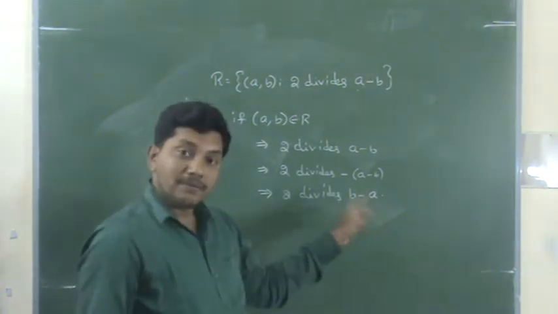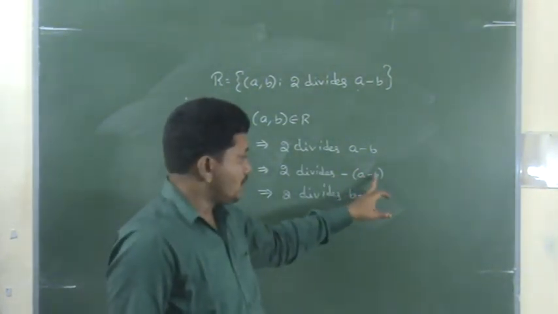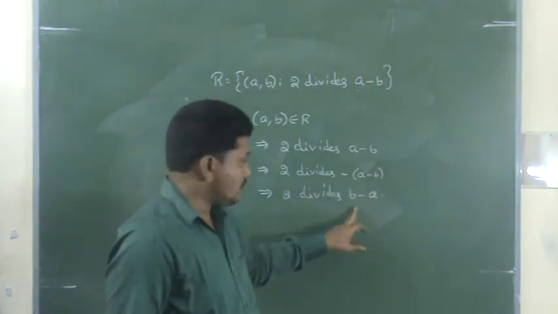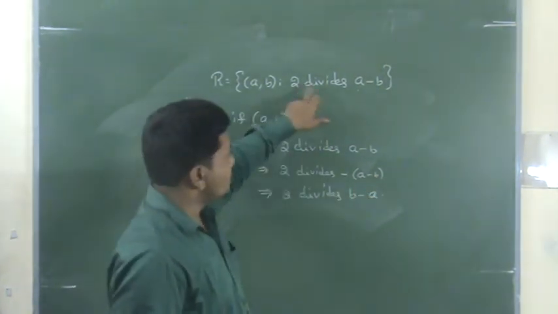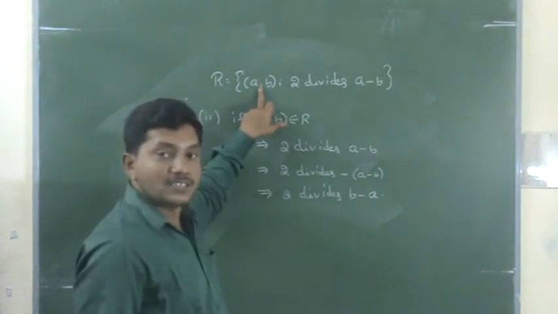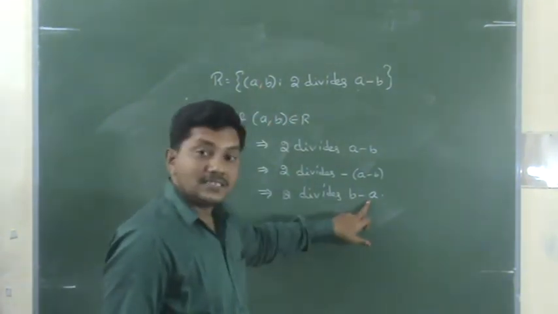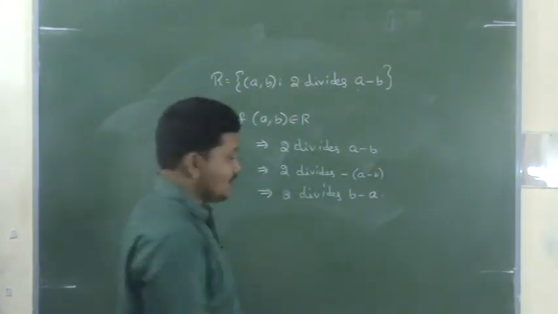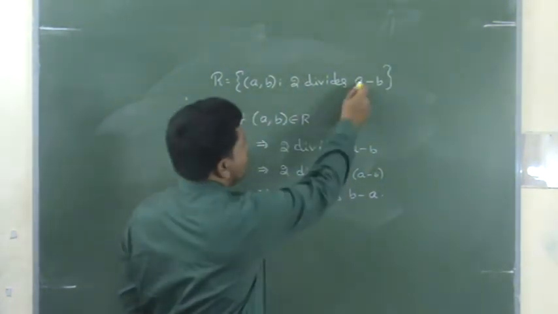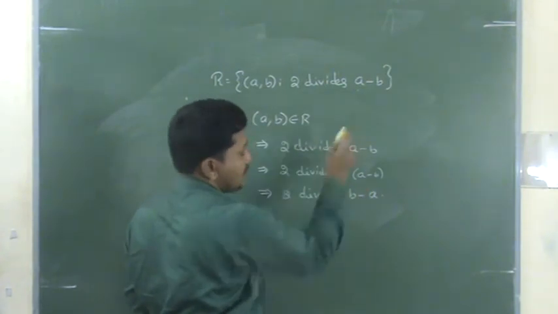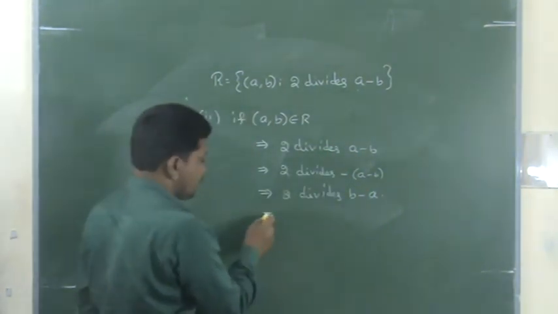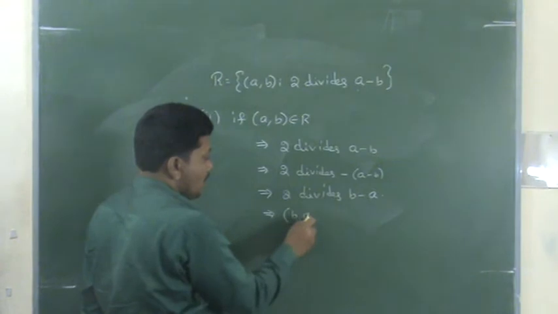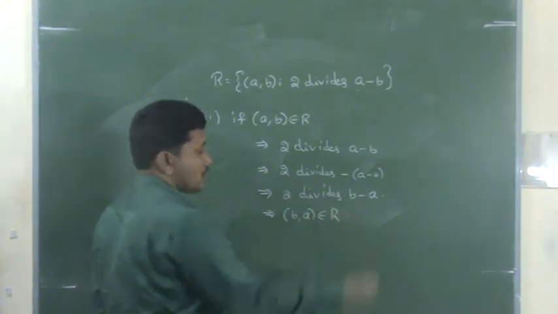2 divides b minus a. Why? Because we multiply with minus, so b is positive and a is negative. That means b minus a. What is this meaning? 2 divides a minus b means a comma b belongs to R. 2 divides b minus a means b comma a belongs to R. Do you understand? Here the first element is a and the second element is b, so this will be changed here. So b comma a belongs to R.